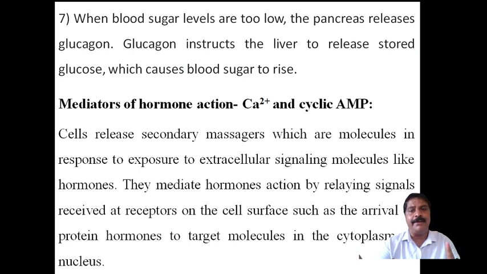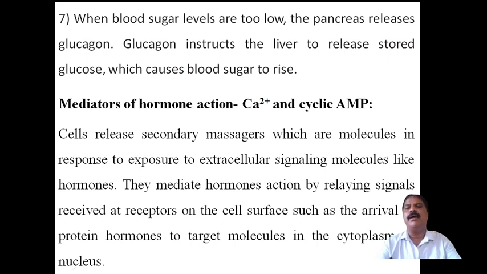Insulin secretion is very important when the blood sugar is high. If the blood sugar is low, then the pancreas should secrete glucagon, and glucagon instructs or helps to release the glucose from the liver, and it causes a rise in the sugar level in blood. These two functions are very important for glucagon and insulin.